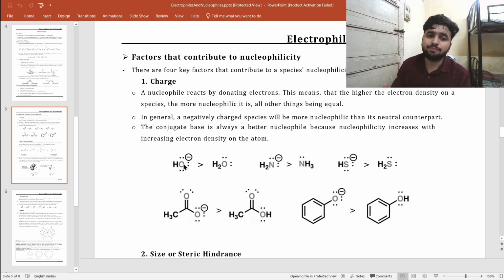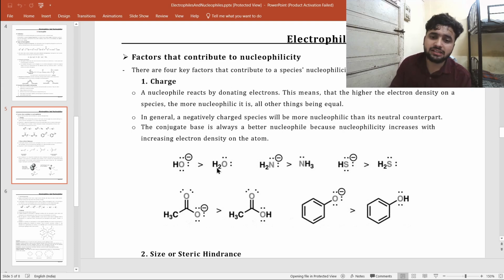So if I make the conjugate base of H2O, what will be its conjugate base? Definitely the hydroxide ion. The hydroxide ion is more nucleophilic than H2O, a simple neutral molecule. Why? Because this is a charged species which is less stable, meaning more reactive, so it will react easily.